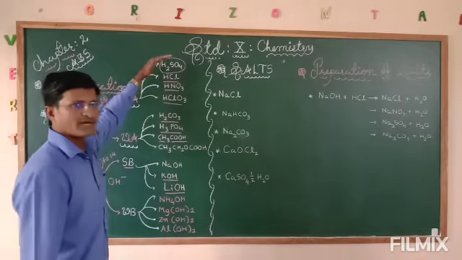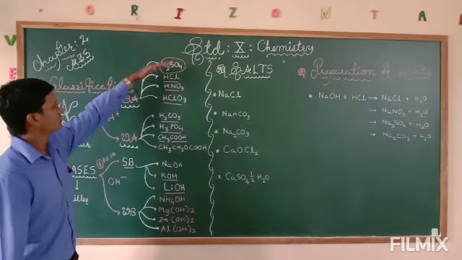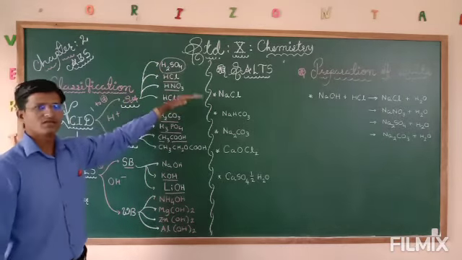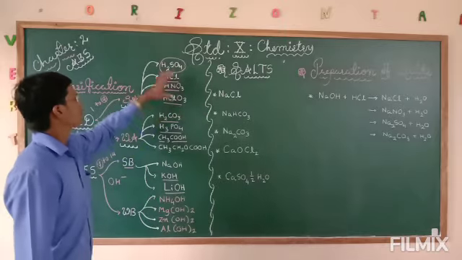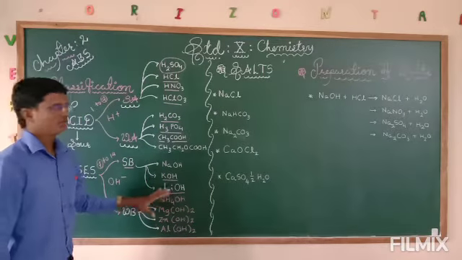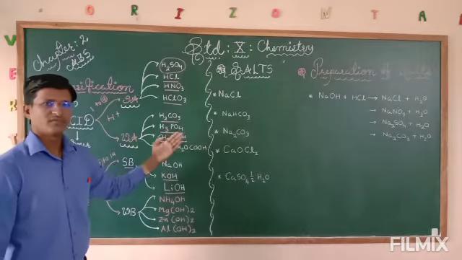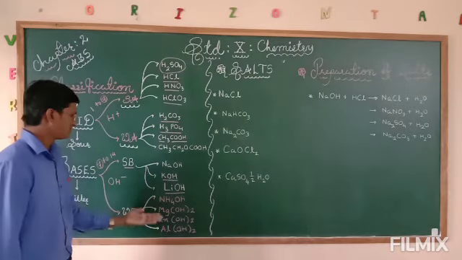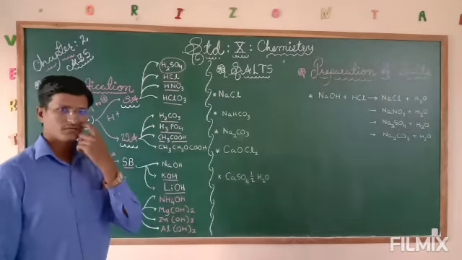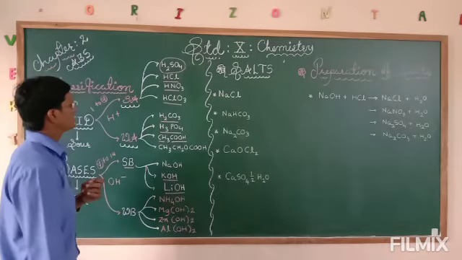I hope you have gone through the textbook and seen the chemical reactions: when acid reacts with water, when base reacts with water, when metal reacts with acid, and metal reacts with base. That type of chemical equations you might have gone through in the textbook.